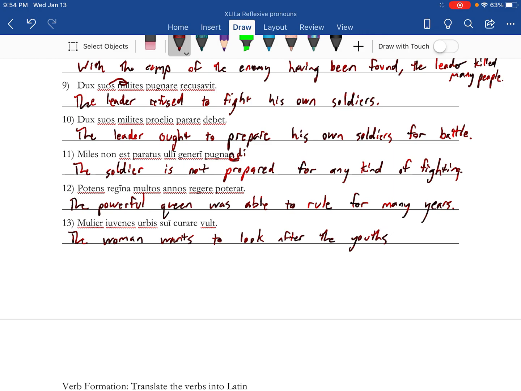The youths of, and then sui is reflexive. Her own city.